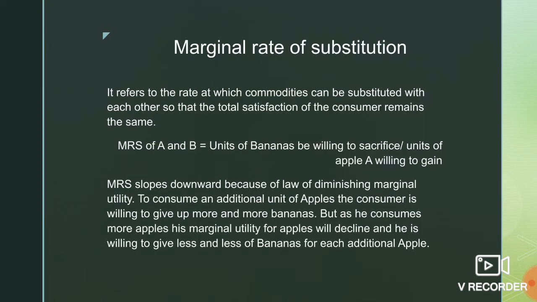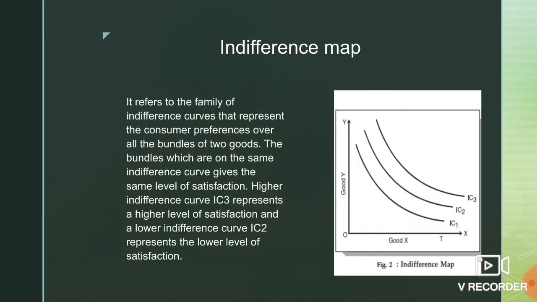Now it slopes downwards. Why does MRS slope downwards? Because of the law of diminishing marginal utility. If we want to consume an additional apple, the consumer is willing to sacrifice more and more bananas. This we already know. But when he is consuming more apples, his marginal utility of apple will decrease, and he will be willing to give less and less bananas for each additional apple.